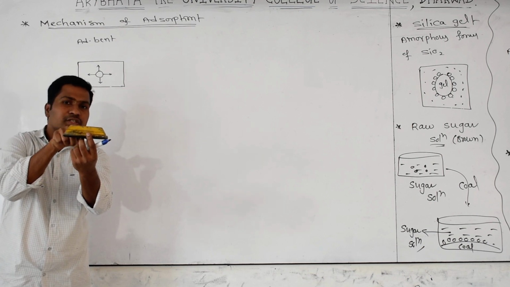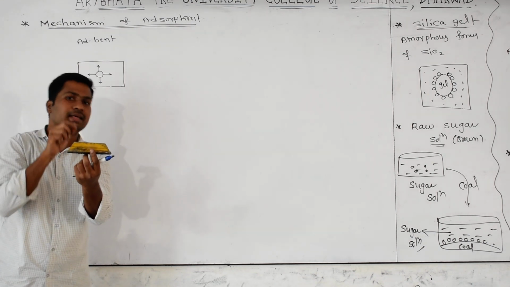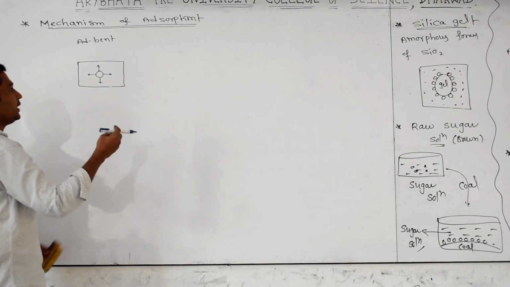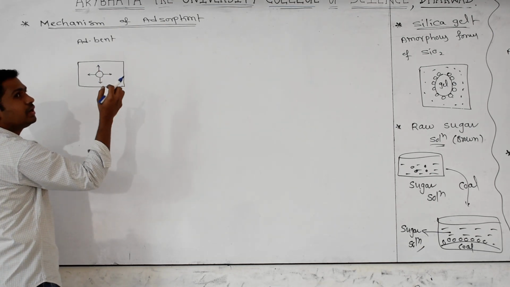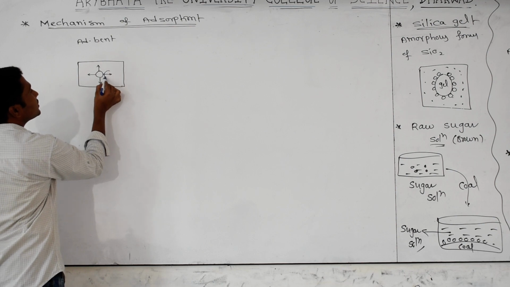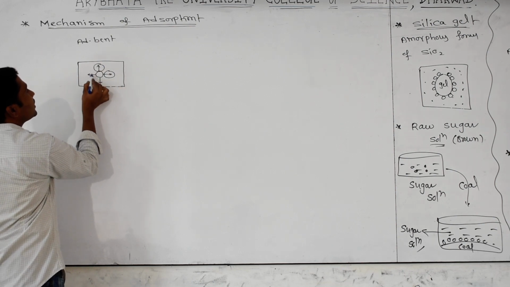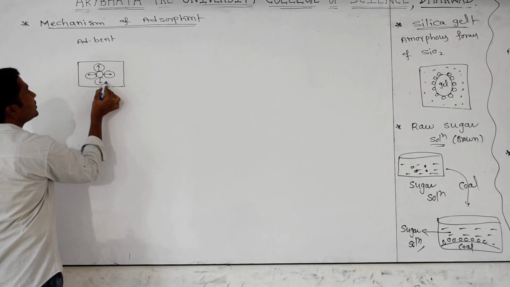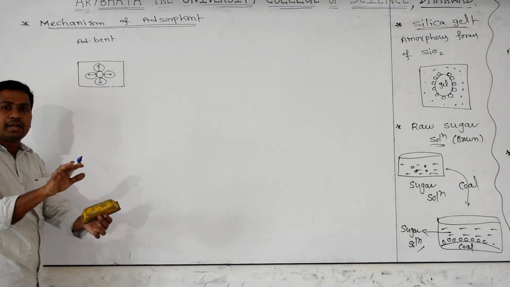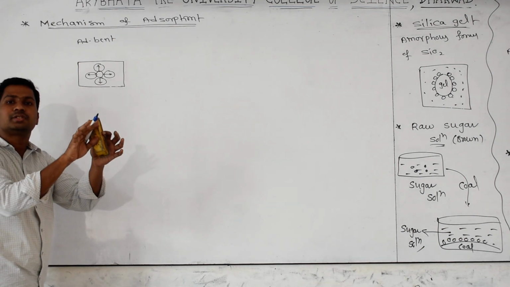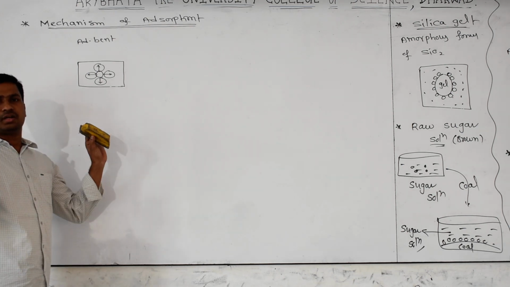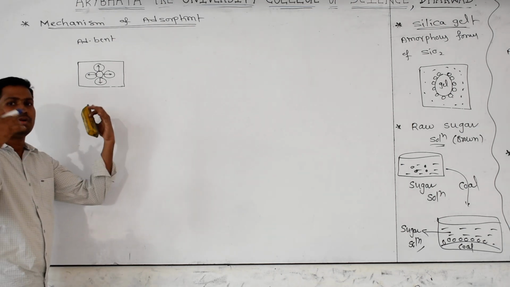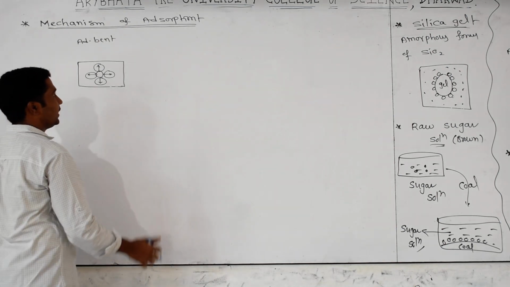Those forces of attraction will be balanced or not? Balanced with which one? With the surrounding particles. Why? Because solid means close packing of constituent particles. From this side one constituent particle, from this another, from this another. So the interior particle is 100% satisfied with the surrounding particles. Is it having any imbalance? No, it is satisfied, because it is surrounded by all its constituent particles.